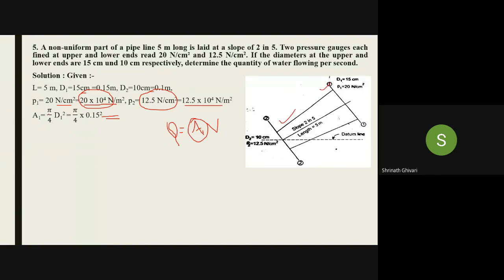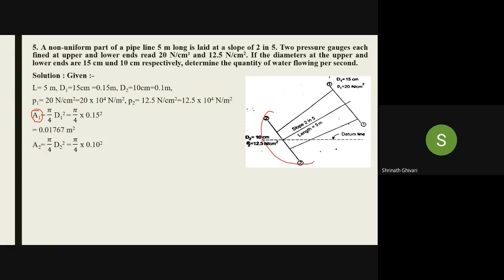Can anyone tell me the area at section 1? 0.017 meter square. Area unit is meter square, volume unit is meter cube. Good. What is the area at section 2, with 10 centimeter diameter? 7.85 into 10 to the power minus 3, that is 0.007853 meter square. Okay, done.